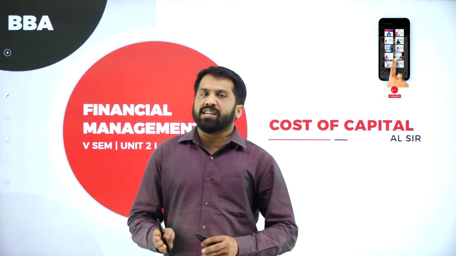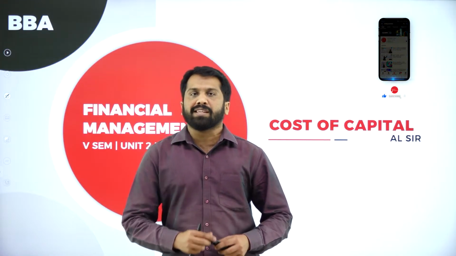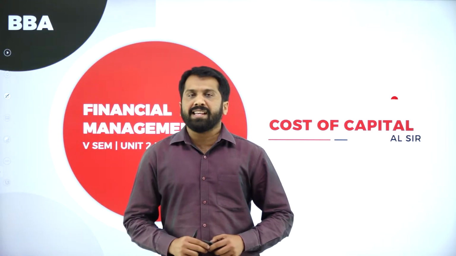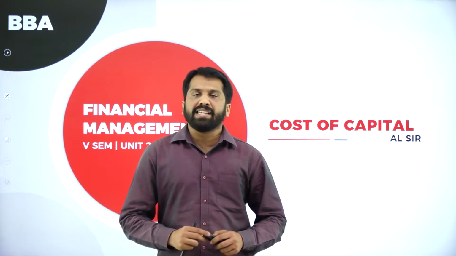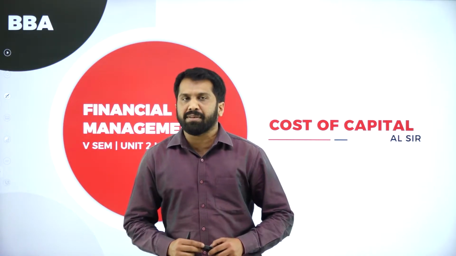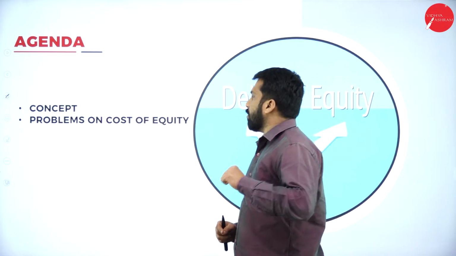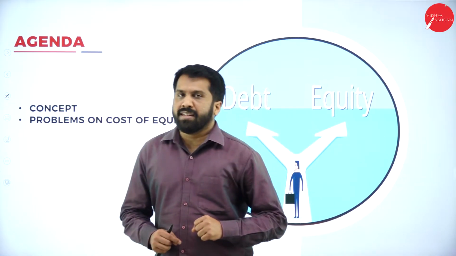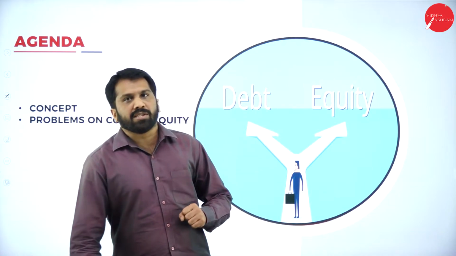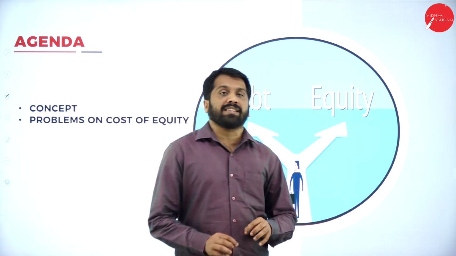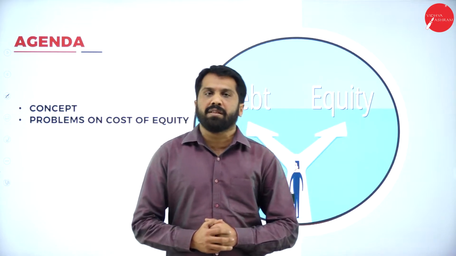Why? First I'll go for the agenda, later we'll go with the concept. In the concept, I'll explain why in equity we don't have redeemable. Under agenda, we have concept as well as problems on cost of equity.